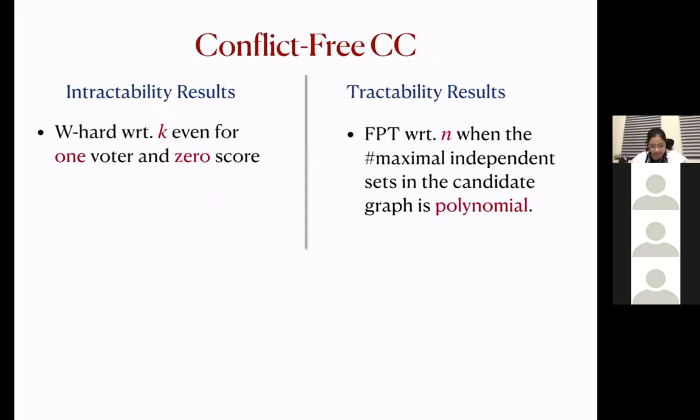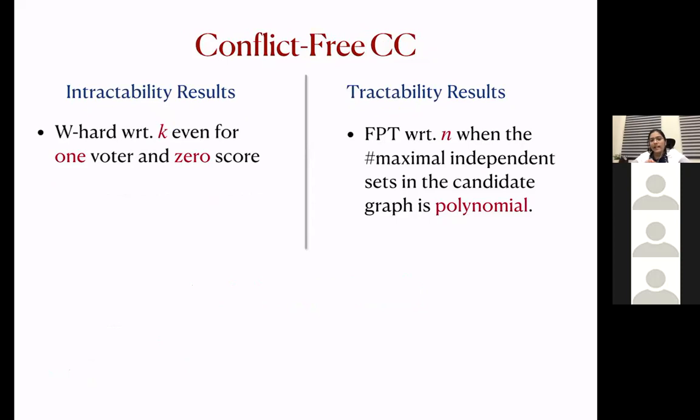For conflict-free CC, again the problem is W-hard with respect to the size of the committee, even for one voter and zero score. But the problem is FPT with respect to the number of voters when the number of maximal independent sets in the candidate graph is polynomial.